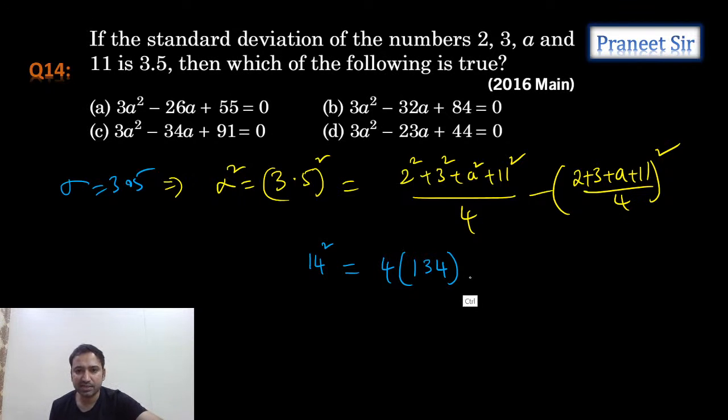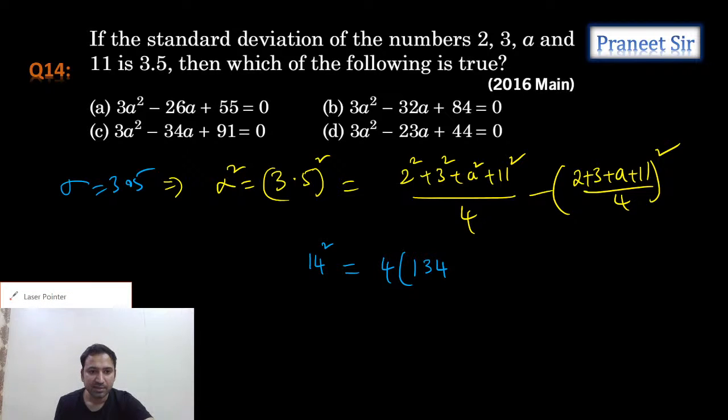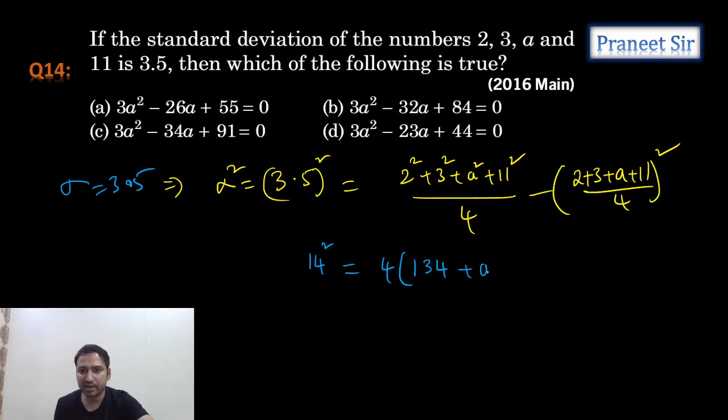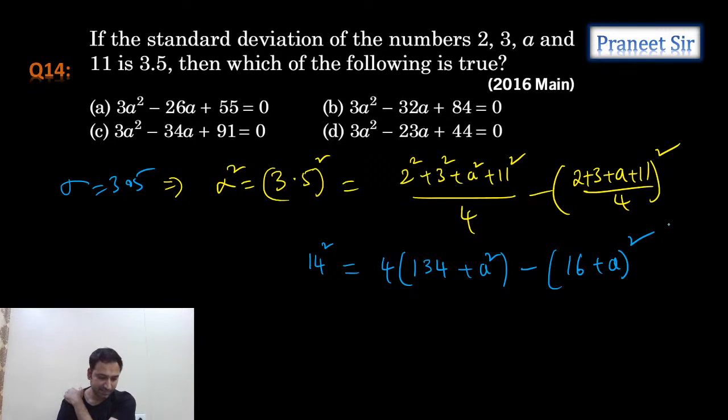And 2 plus 3 is 5, 5 plus 11 is 16, so 16 plus a whole square. Yes, that's what we're getting. Clear?